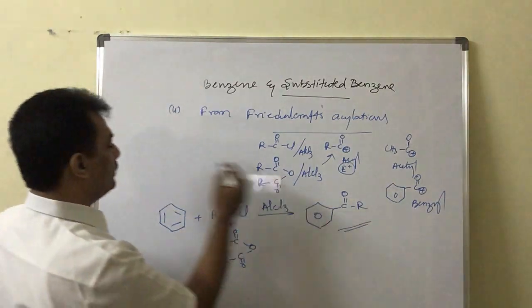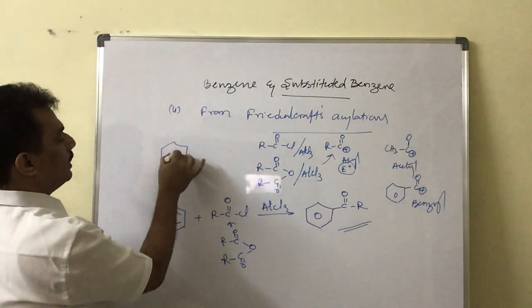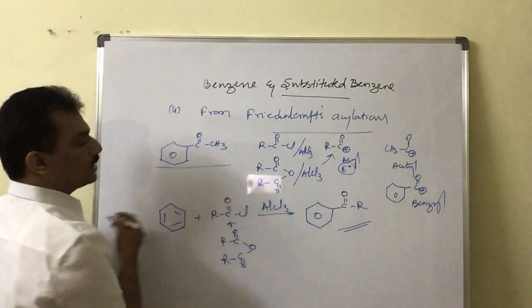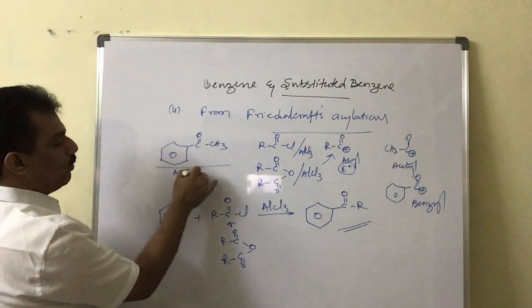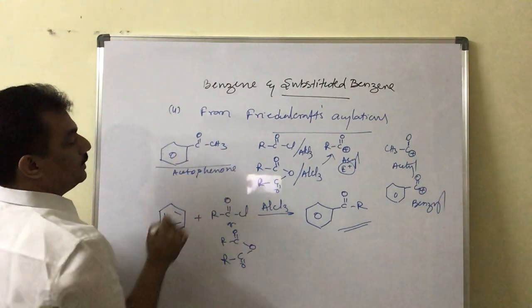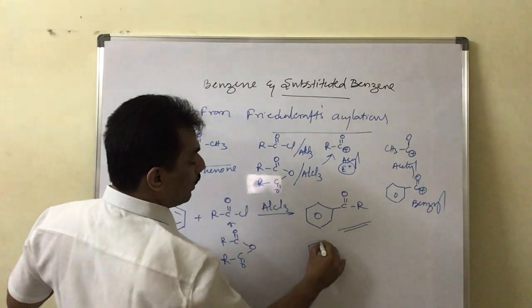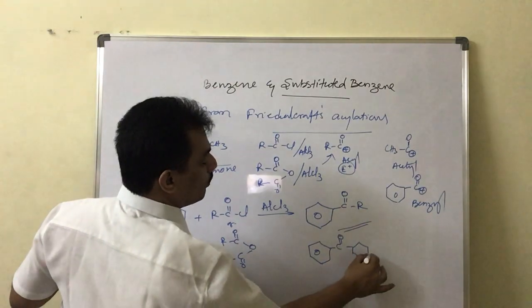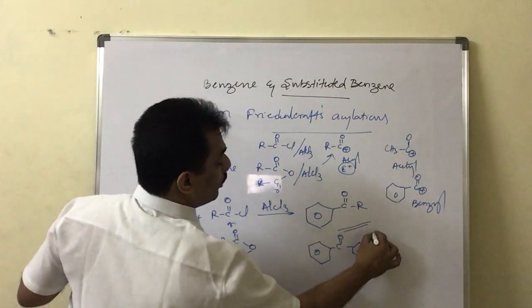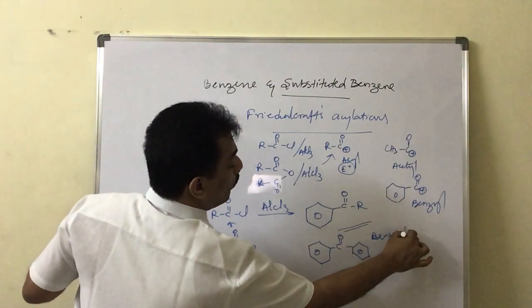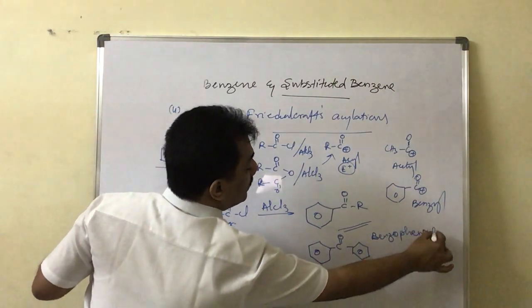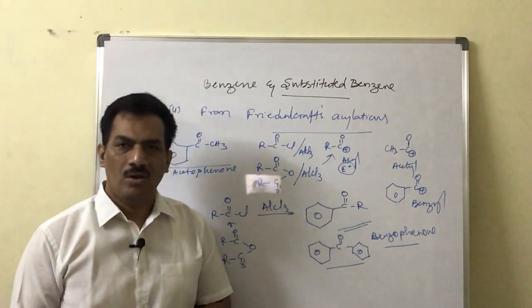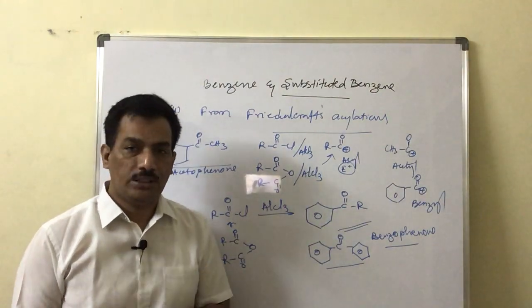And now in case R is CH3, that is after acetylation, I think you know this compound. It is nothing but acetophenone. In case R is one more benzene ring, CO, and here also one more benzene ring present, then it is known as benzophenone. Like that, different substitutions can be used in acylation. All these reactions are considered as Friedel-Crafts acylation reactions.